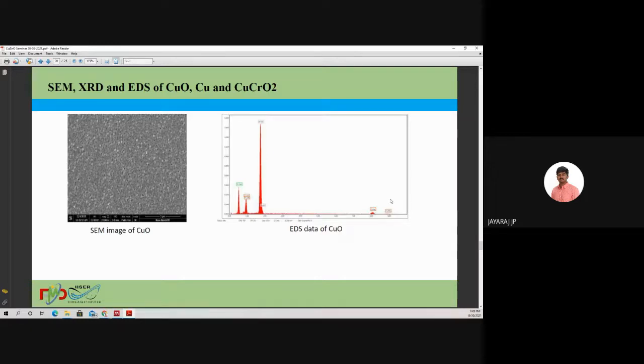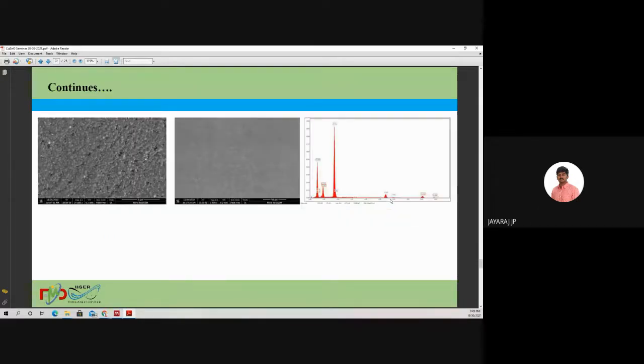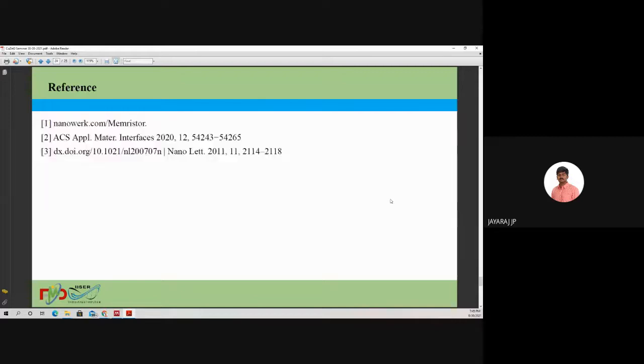Actually, before preparing the copper zinc oxide thin film, I prepared copper oxide, and I also prepared zinc oxide separately. Then I analyzed this copper oxide and zinc oxide. Then I prepared this copper zinc oxide. These are also some images of this copper zinc oxide.